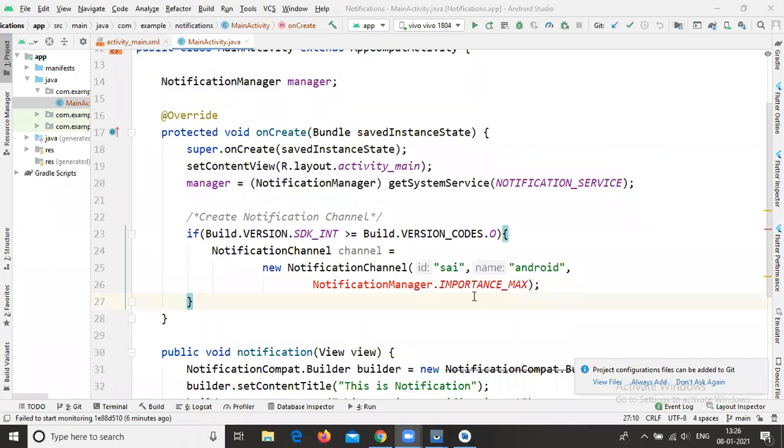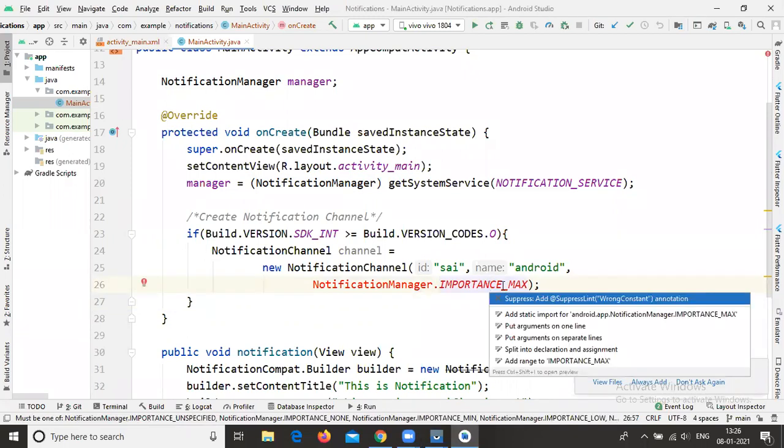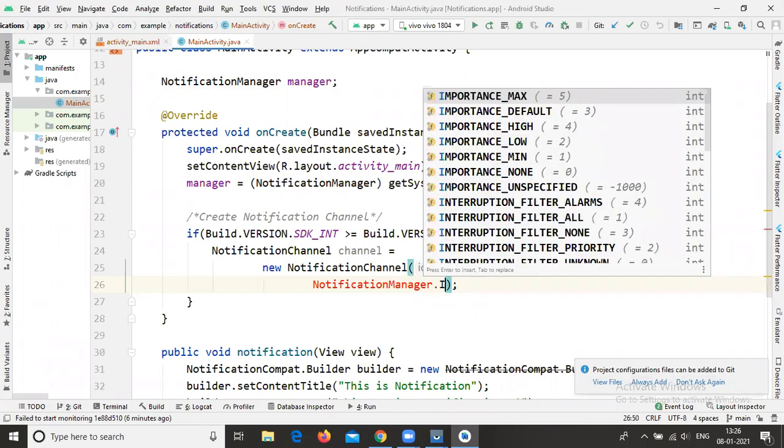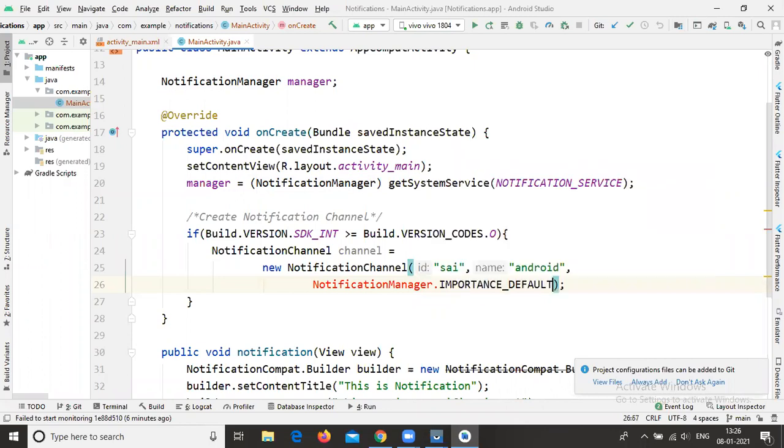If you are using importance max and it shows red color, let me check why it is showing red. Yeah, okay, so it is not a problem. IMPORTANCE_DEFAULT is also available. If you use importance default, it doesn't show any error. If you use importance max, it throws an error.